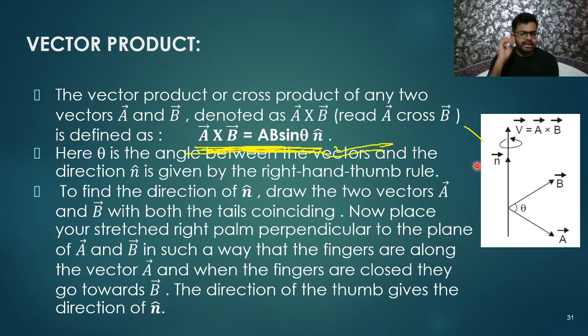So to find the direction of n cap, draw the two vectors A and B with both tails coinciding. Now place your stretched right arm perpendicular to the plane of A and B in such a way that the fingers are along the A vector and rotate towards vector B. Close the fingers towards B. The thumb will give the direction of n cap, which means it gives the direction of the cross product.